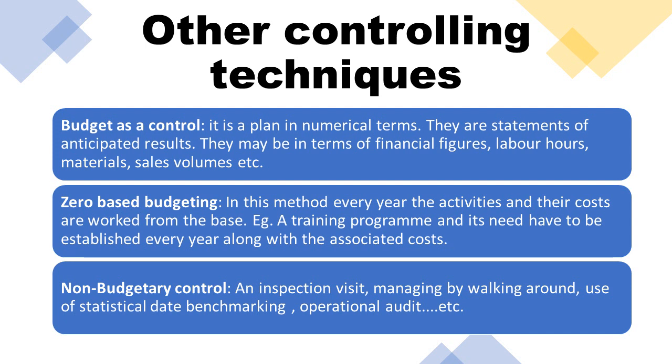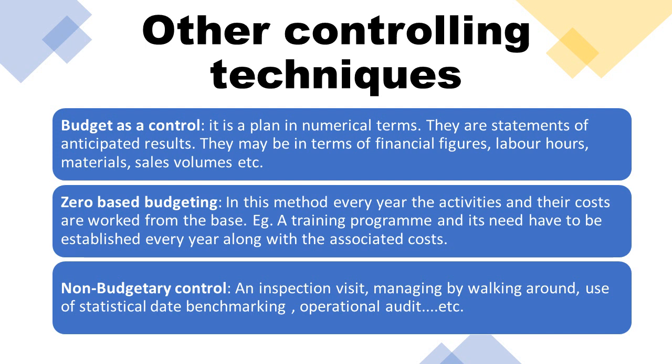In number form we can control, like cost of material, labor cost, production cost. Each and every cost we can measure in the form of money. How much sales volume increases, labor hours, we can denote in the form of numbers. So whatever we can denote in numerical terms comes under budget as a control. So it is a plan in numerical terms.